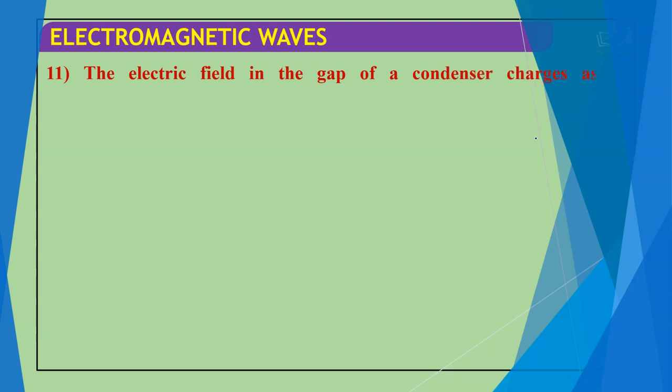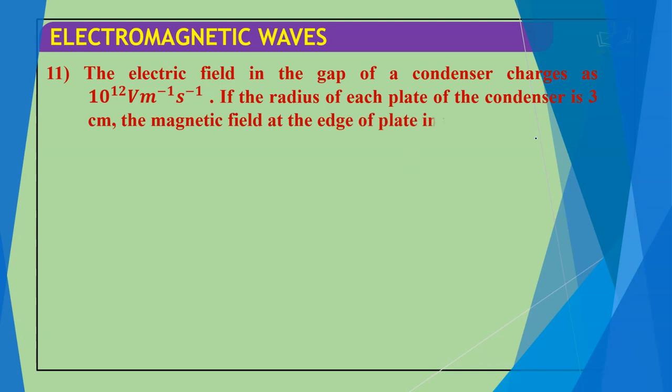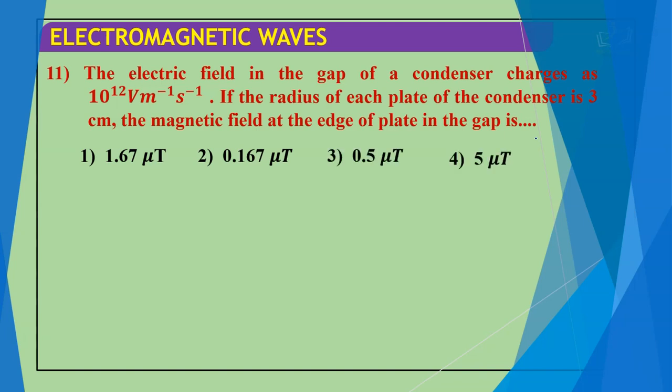Next question we have: the electric field in the gap of a condenser changes at 10 to the power 12 volt per meter per second. If the radius of each plate of condenser is 3 cm, the magnetic field at the edge of plate in the gap is: 1.67 microtesla, 0.167 microtesla, 0.5 microtesla, and 5 microtesla. Now let us see the solution of this question.